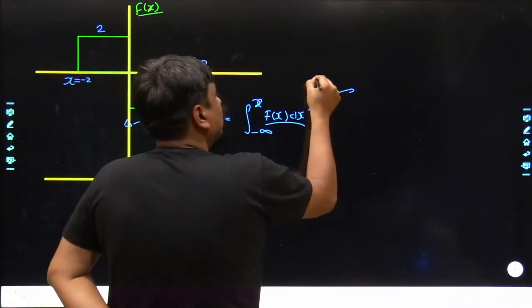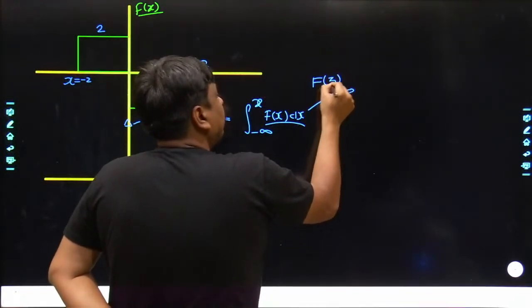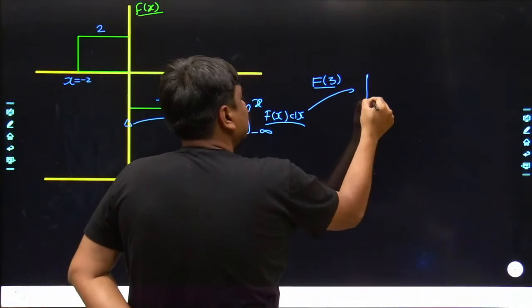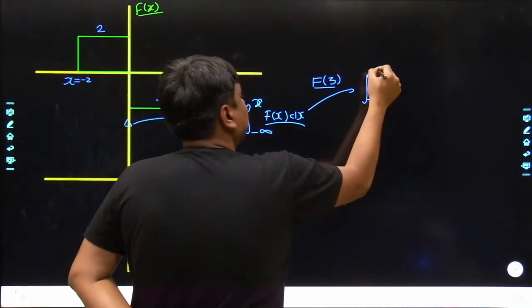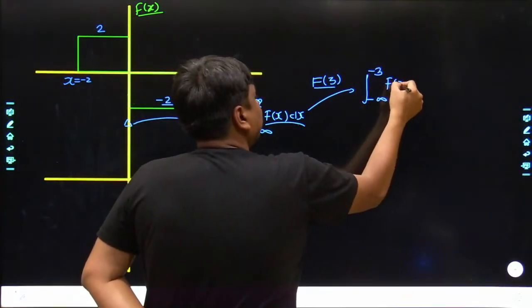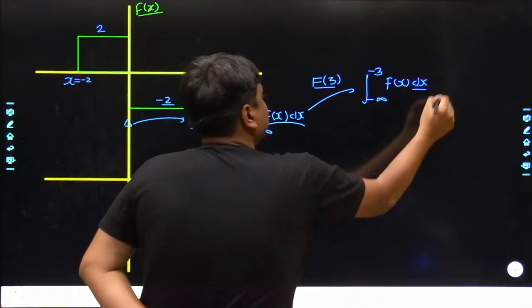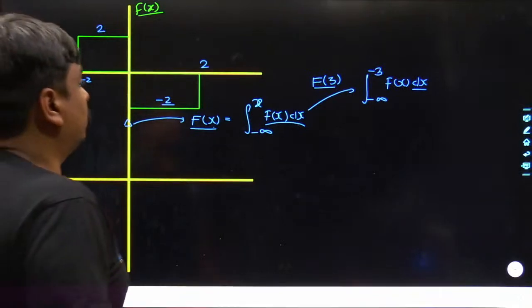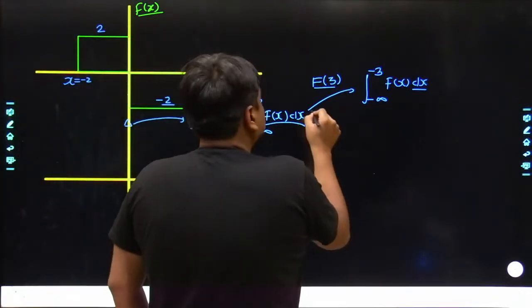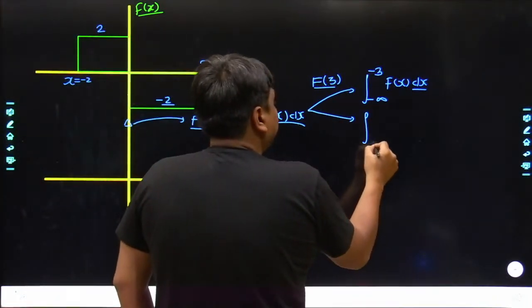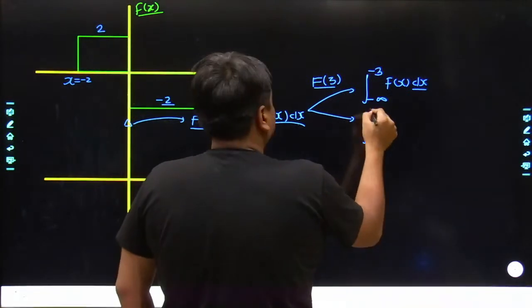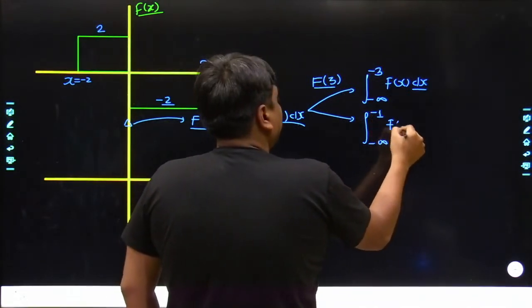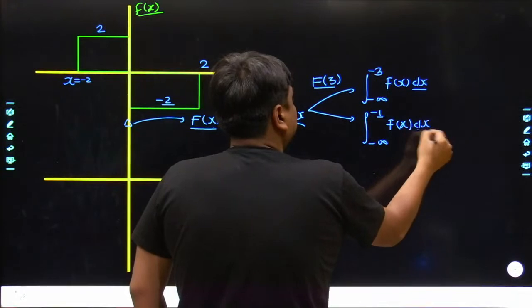If we wanted to know F of minus 3, that means the integration has to be taken all the way from minus infinity till minus 3 of f of x dx. Tell me what would be the value of it? I would like to have this input from each one of you. Similarly, if you calculate from minus infinity till minus 1 of f of x, what would be the value of it?